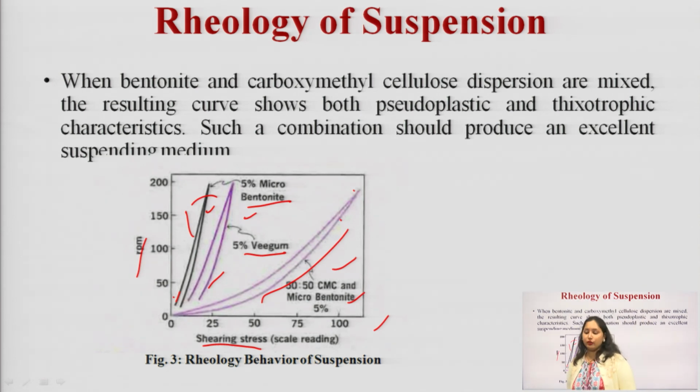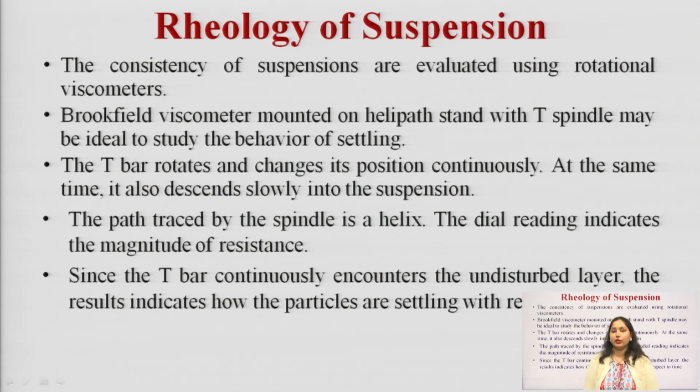So, the combination of bentonite and carboxymethyl cellulose produces a good suspending agent, a good suspension. The consistency of suspensions is evaluated using a rotational viscometer.